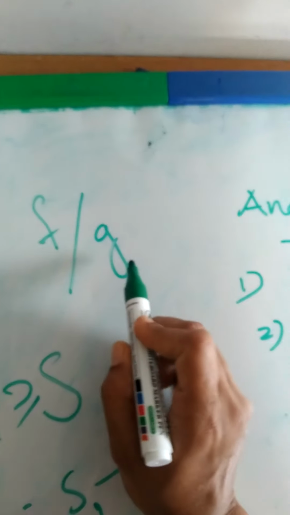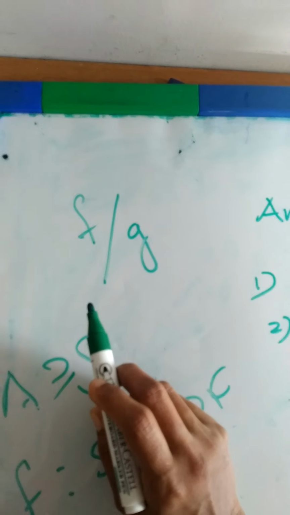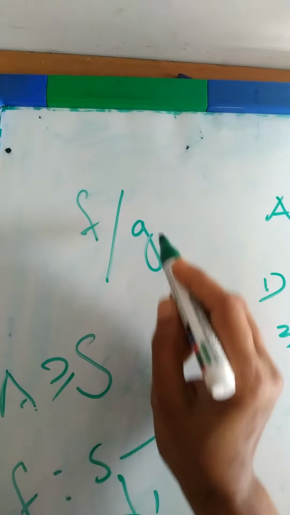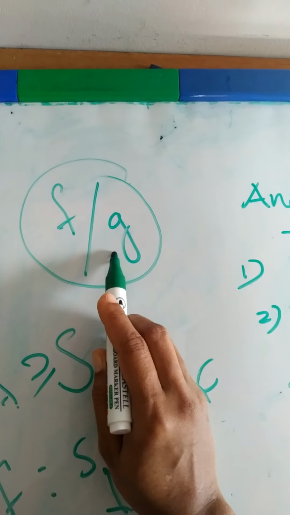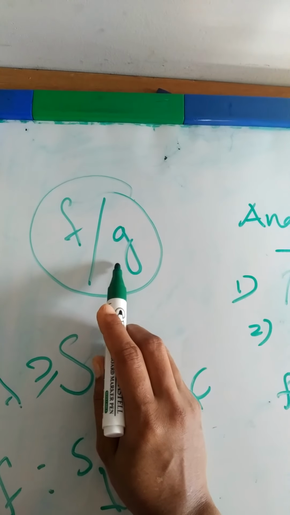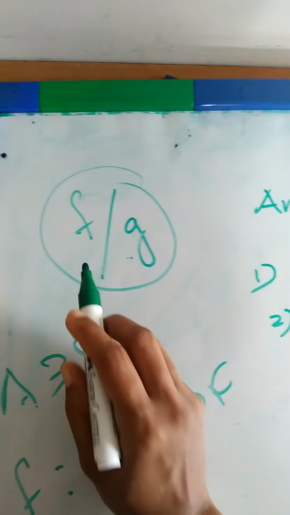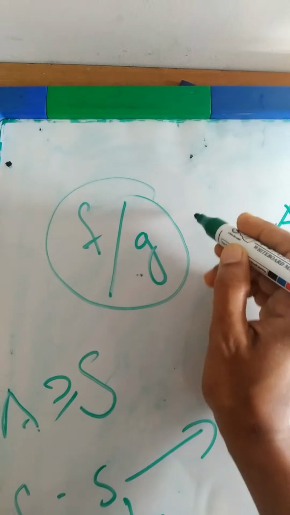If f and g are two analytic functions on a set X, what about f divided by g? This is analytic except at the points at which your denominator turns into 0.